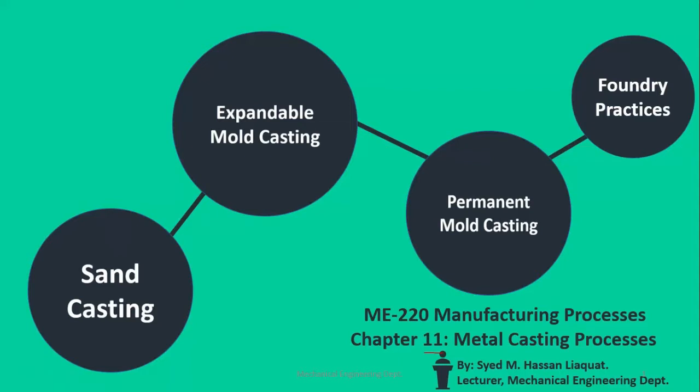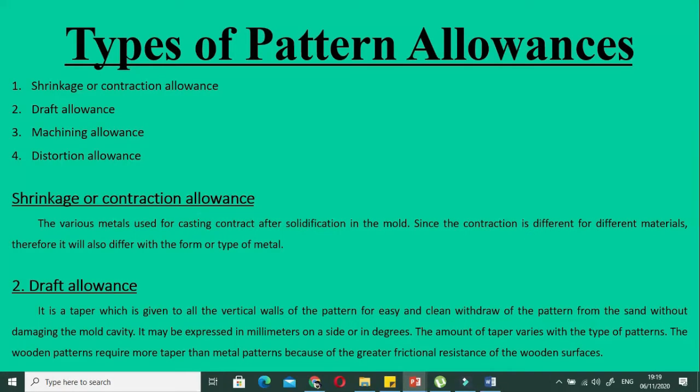Welcome to the second lecture of this week 3, and we were discussing types of casting processes. In the last lecture we discussed some common types of expendable mold casting, and in this lecture we are going to see some types of permanent mold casting. Now, before starting the permanent mold casting, we will discuss various types of allowances that are given in the pattern.